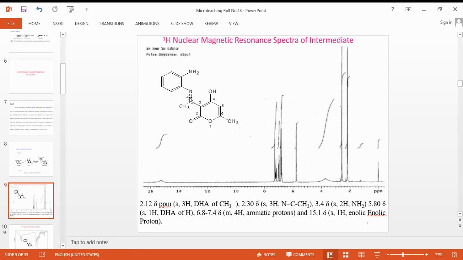The peak at 3.4 is due to these two hydrogens of the nitrogen atom, and the peak at 5.8 is due to the enolic OH that will be formed. This CH3 and this O will give the enolic OH.